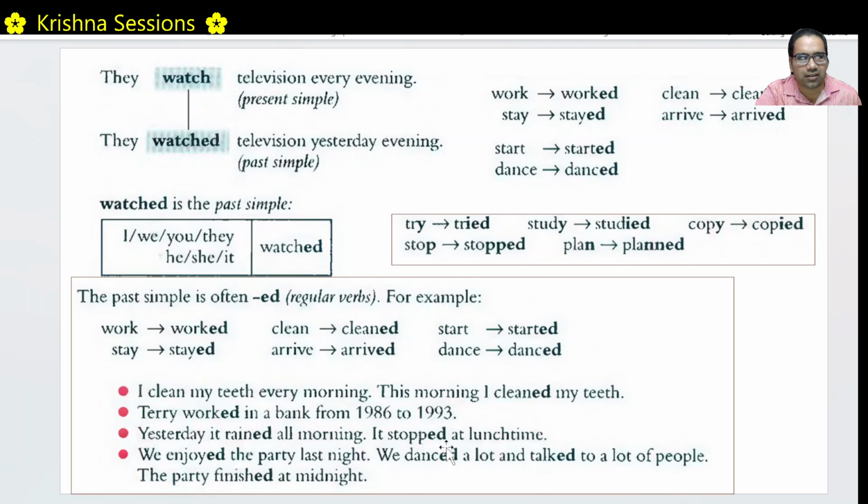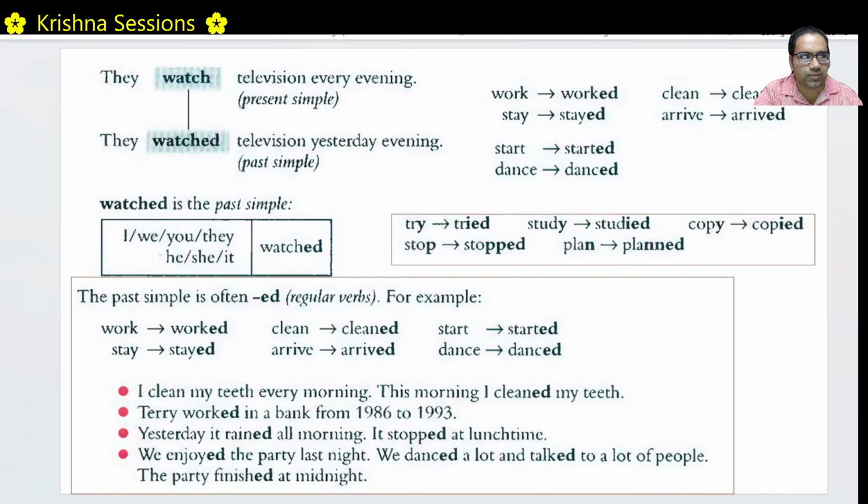These are all simple regular verbs. Right? Dance, danced. Talk, talked. Finish, finished. These are all called regular verbs. And with regular verbs, or in fact with irregular verbs also, we don't need to worry much about the sentence structure or different forms. Only thing is, for all the cases, I, we, you, they, he, she, it, it would be simple past form of the verb, right?